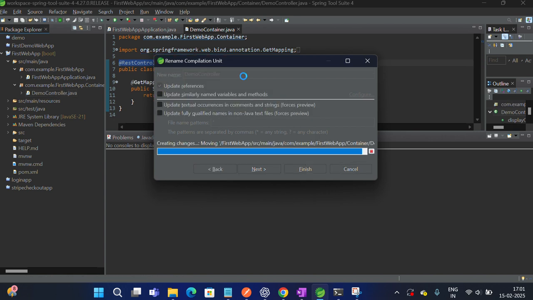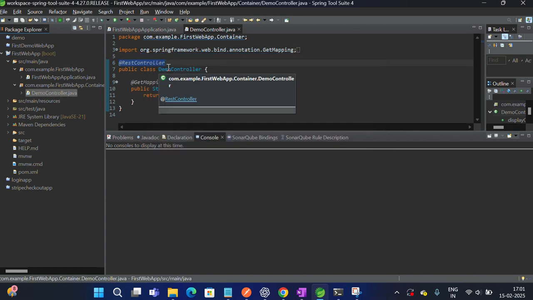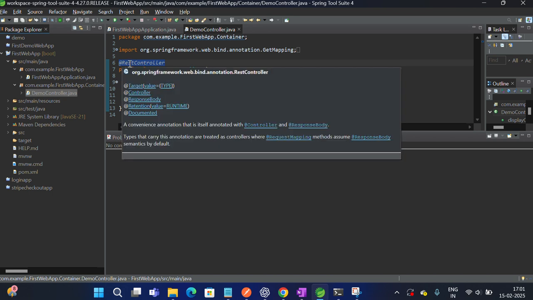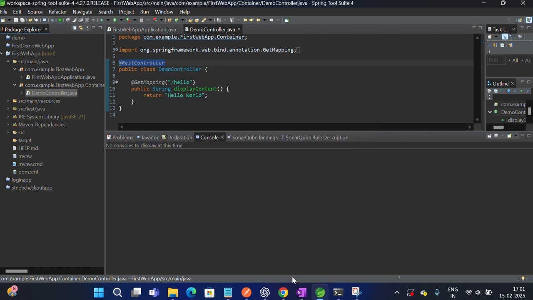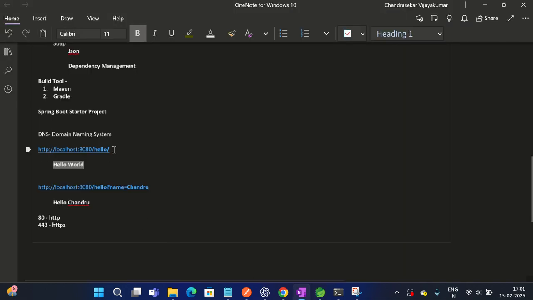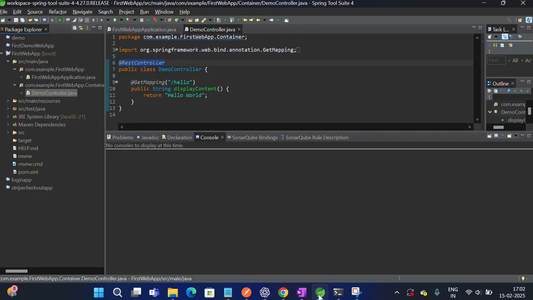It's a controller class, annotated with @RestController. Why are we giving it as a rest controller? Because @RestController tells Spring that the application has started, and it will search for the endpoint. If we hit this URL in the browser, it will search for this endpoint in our controller class. This is the default rule of Spring.